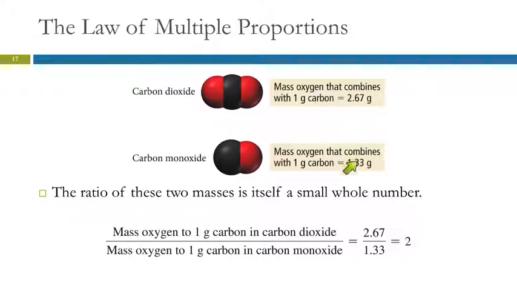Okay, so we came up with these ratios. And if we take the ratio of the ratios, right? I know, it's getting a little weird. We take this number and divide by that number, we're always going to get a whole number. We're getting a number 2. And that tells us that this one has twice as many oxygens in it as this one. This is the sort of stuff that they were discovering before we could look at numbers of atoms and individual masses of atoms.